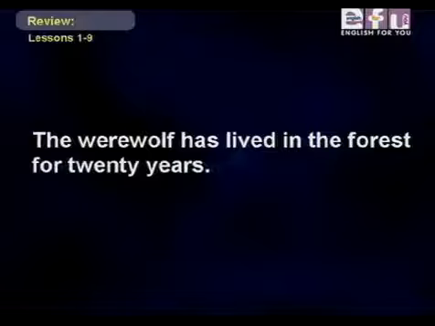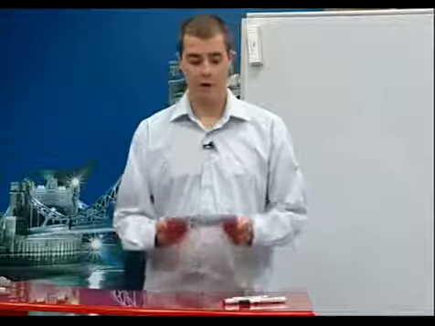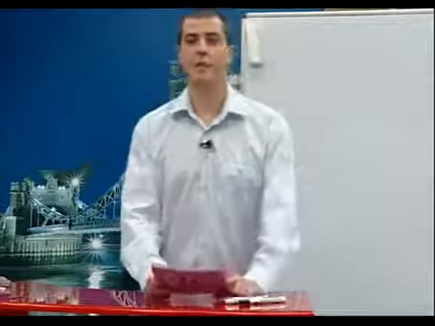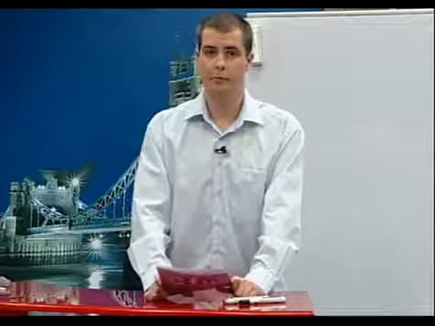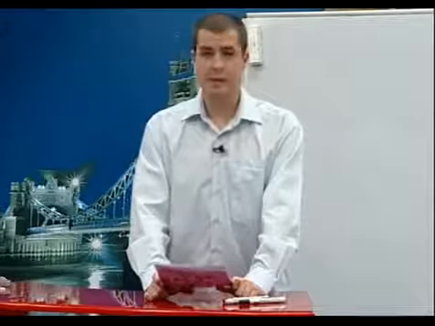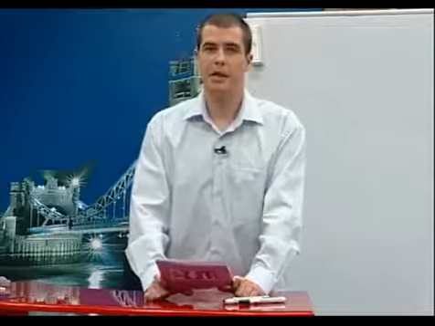The werewolf has lived in the forest for 20 years. The verb in this sentence, has lived, is in the present perfect. Okay, we use the present perfect to express a situation that began in the past and continues until now, especially with verbs like live. It can also be used to express the idea that something did or didn't happen at some time in the past, an unspecified time. Exactly when, it's not important.